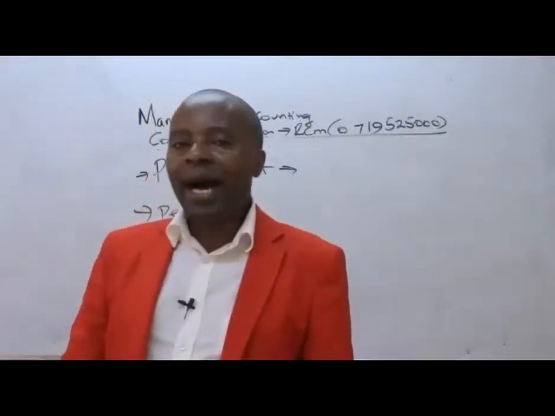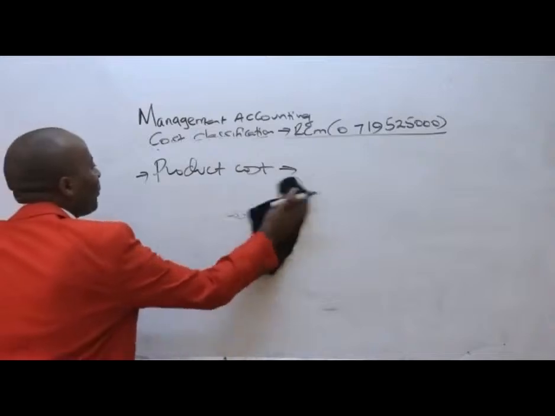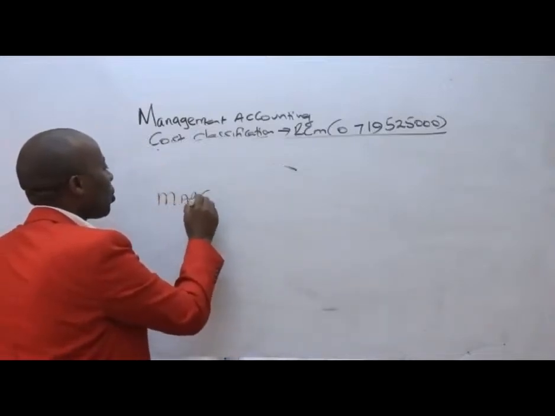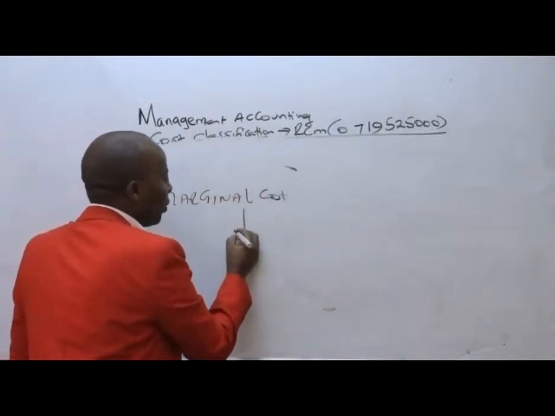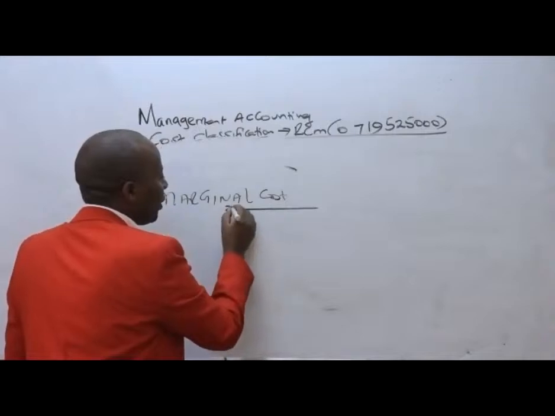When we talk of marginal cost, ladies and gentlemen, if for example we have here 30 units, and then we have 31 units here.